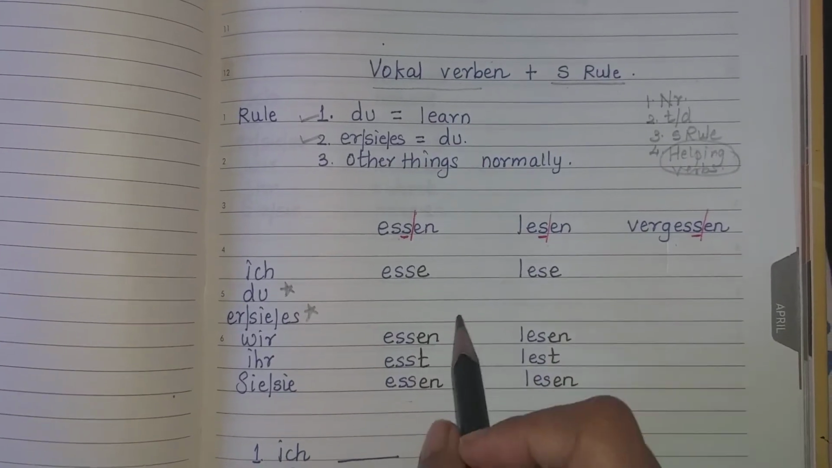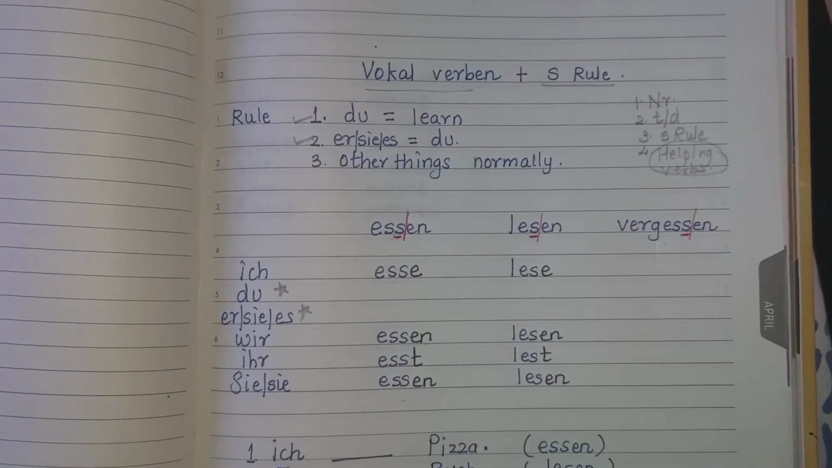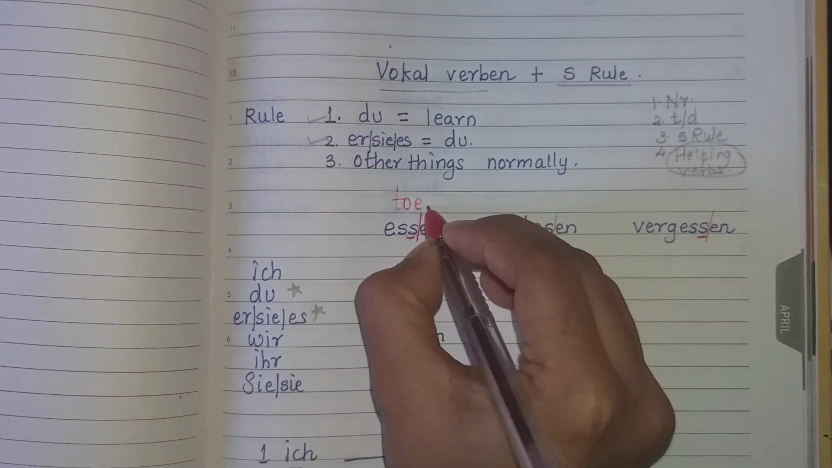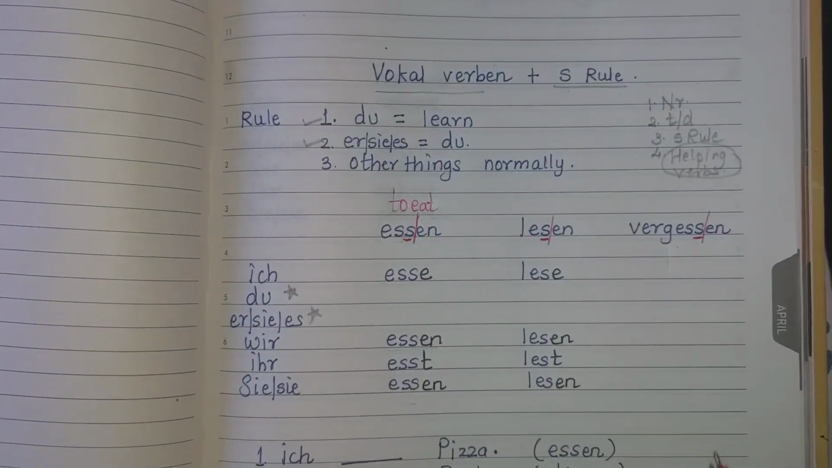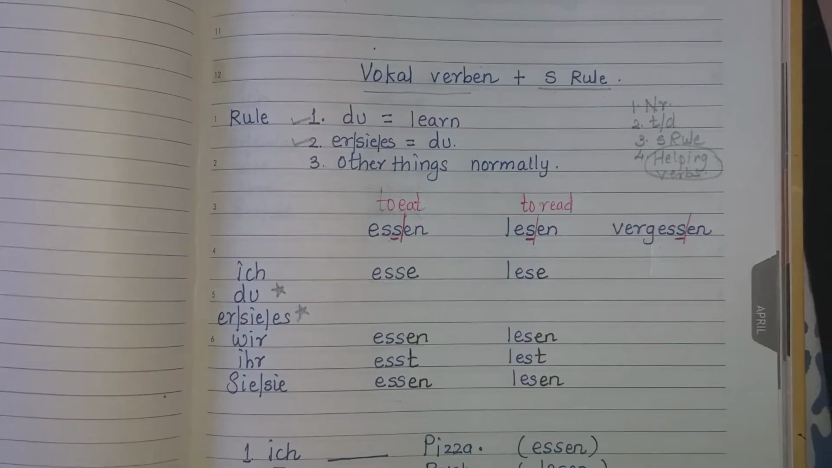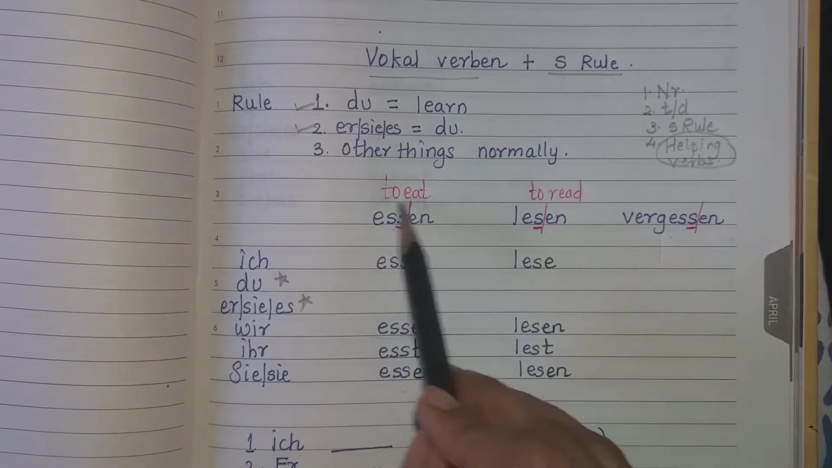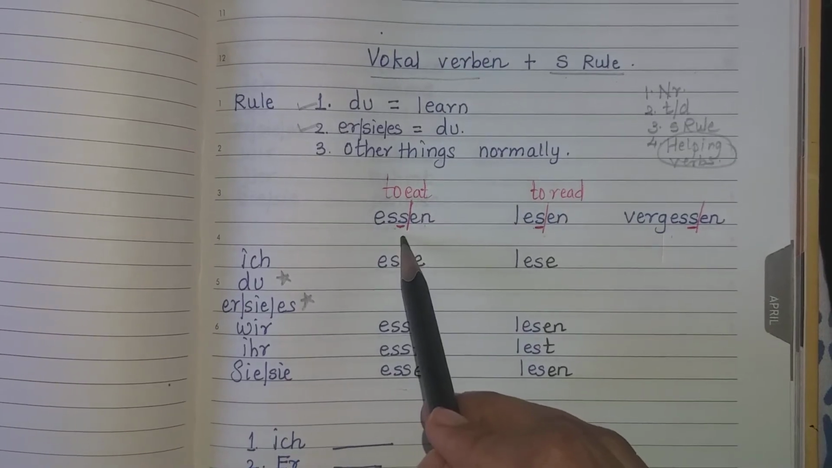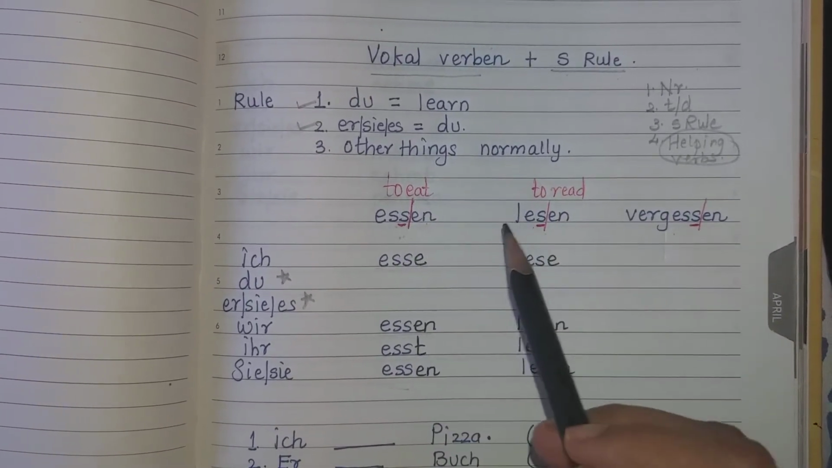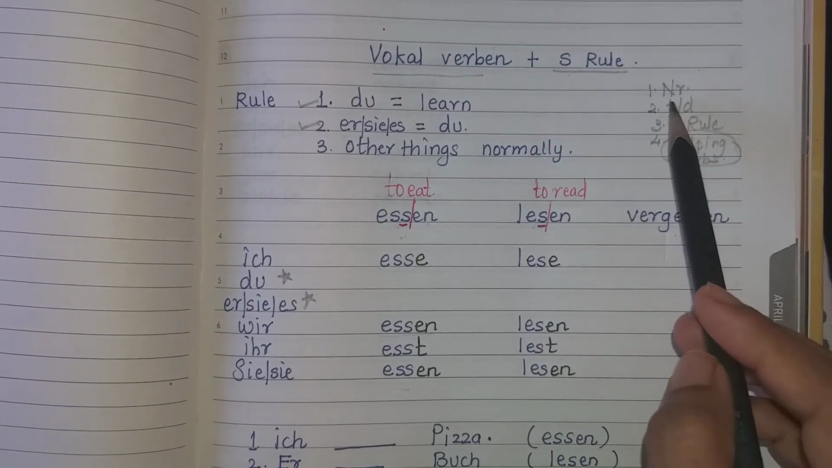In the vowel verben rule, the du form spelling and er/sie/es form spelling is quite different from the other conjugations of the same column. Like you saw, I took the word essen, and if possible, you are supposed to write the meaning over here, like to eat. Lesen, to read. Always write the meanings. Then after writing the meanings, as you have seen, I have taken the verb and cut it in two parts, and because it is a vowel verben rule, we cannot identify it like how we identified in the TD rule.